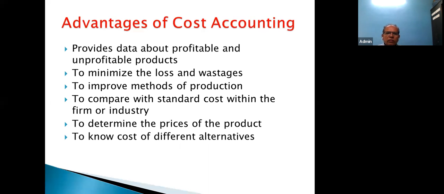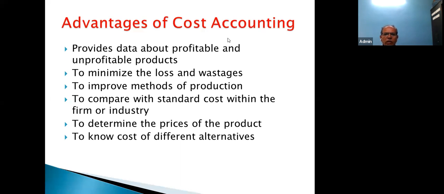Now, don't be under the impression that all products of Philips company are profitable. There might be some products of Philips company which are unprofitable. So this thing can be highlighted through cost accounting. That I want to share with you. Understood my example? When a company sells multiple products, which product is profitable and which is not profitable, that thorough information will be given through cost accounting.